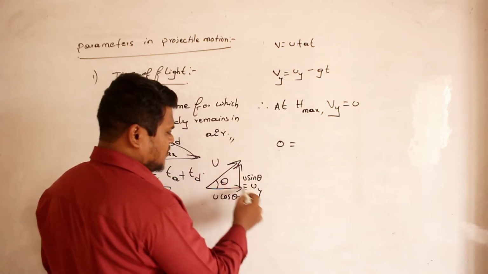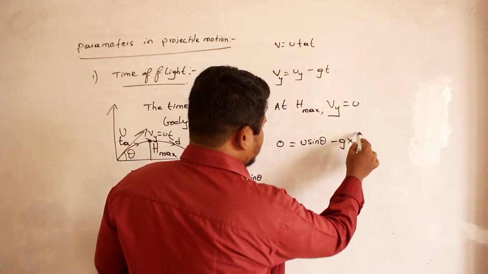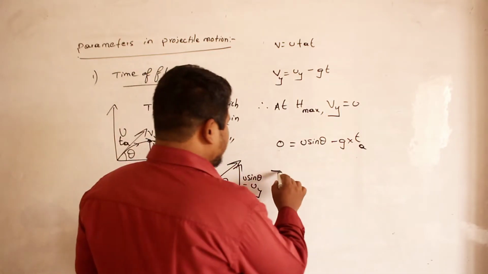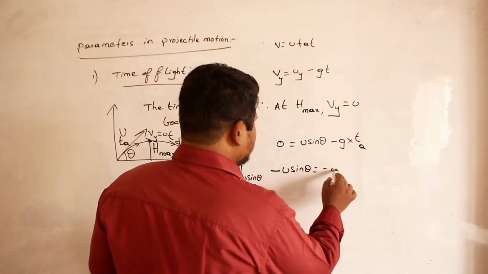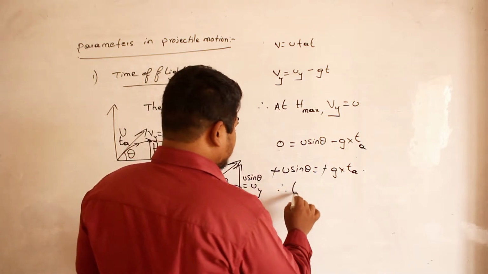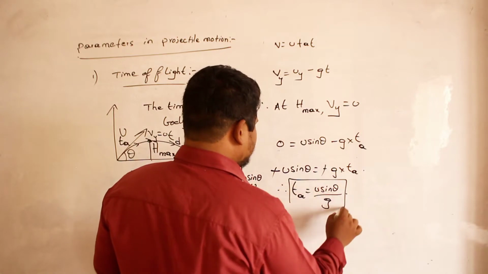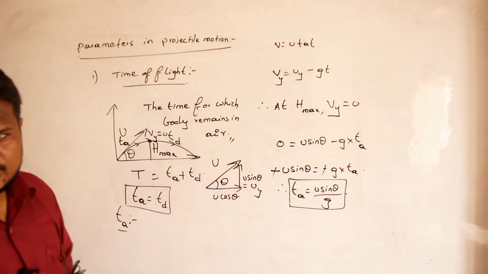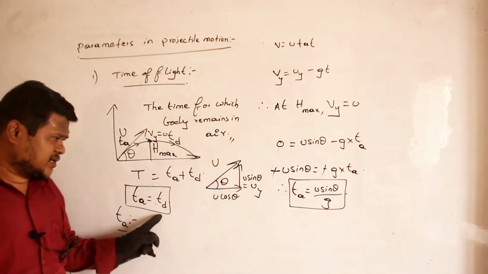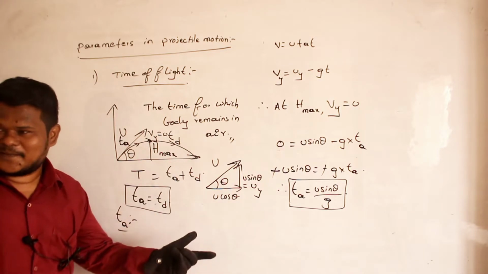Vy is Uy, initial velocity along y-axis, U sin theta, minus g time. Time I can write as time of ascent. So therefore, minus u sin theta is equal to minus g into time of ascent. So minus will get cancelled. Time of ascent is equal to u sin theta divided by g. So this is the equation to calculate time of ascent. If time of ascent is u sin theta by g, time of descent is also u sin theta by g, because both of them are equal.